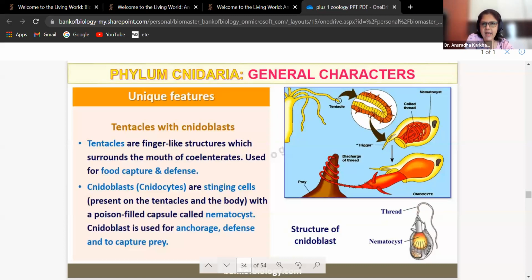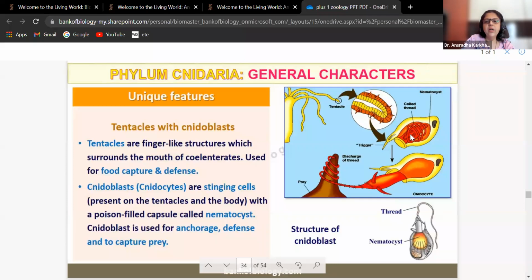Nidoblast is used for anchorage, defense, and to capture prey. Now, please understand this structure. Here you can see the tentacle, the tip of the tentacle. At the tip of the tentacle, you can see this. This is nothing but, what is this? Nidoblast. इसको हम क्या कहते हैं? Nidoblast कहते हैं. अब ये nidoblast को अगर मैं zoom करती हूँ तो मुझे क्या अंदर मिलेगा?